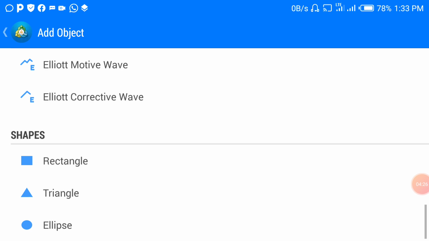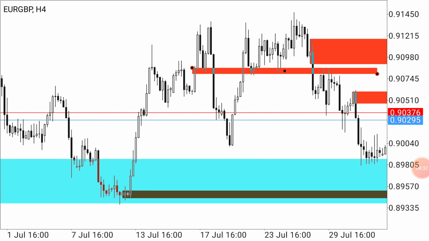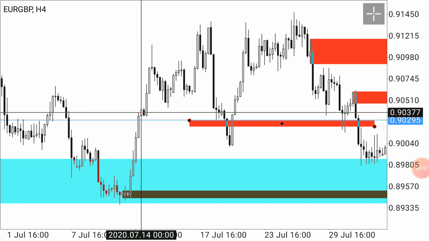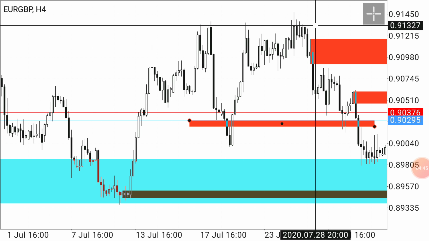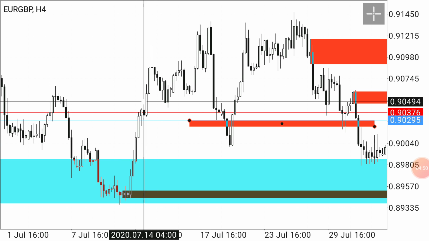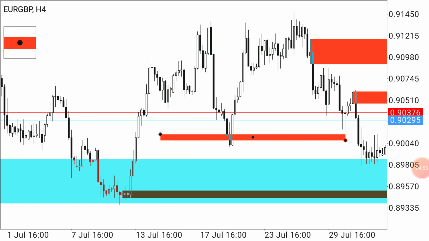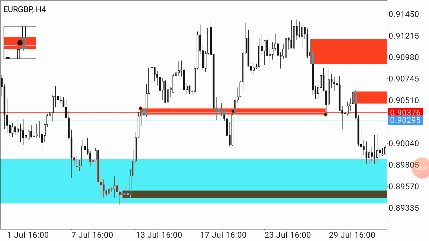Again, so what is this? Can you guess that? Invert this pattern into this. This is drop base rally. This is rally base drop. Oh, sorry, rally base rally. Rally base rally, this is a continuation pattern. I told you. You just have to put this down candle, cover this candle.